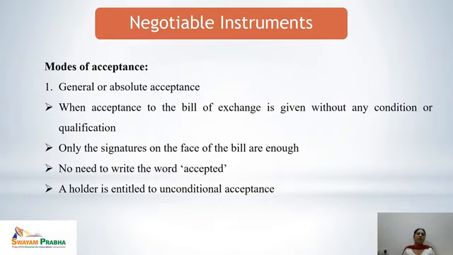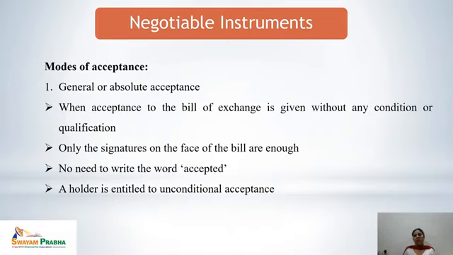Now, what are the modes of acceptance of a bill of exchange? The first one is the general or absolute acceptance. That means when the acceptance to a bill of exchange is given without any condition or qualification. No condition is attached, just the signature is put down on the face of the bill. That makes a valid acceptance, and this type of acceptance is known as general or absolute acceptance.